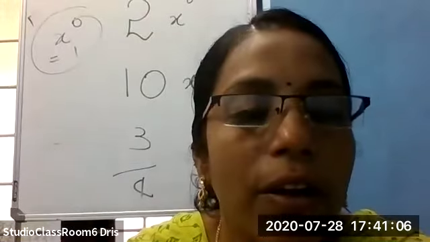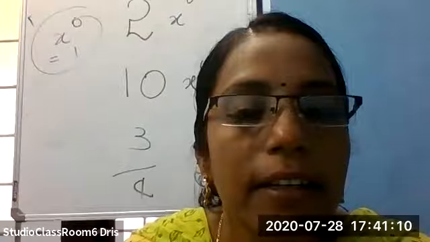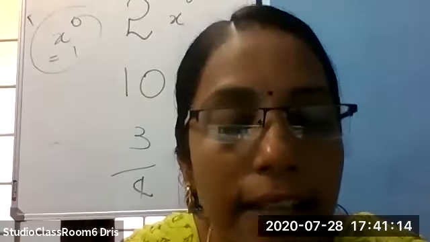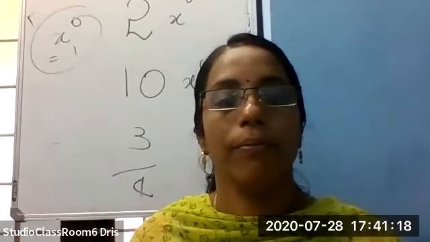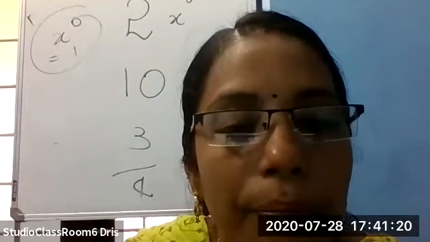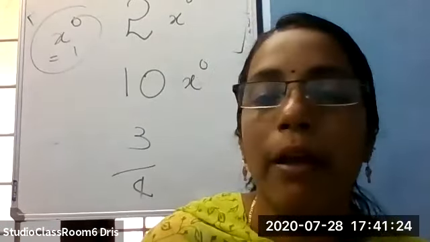That zero is known as the zero polynomial. The number zero is known as the zero polynomial because